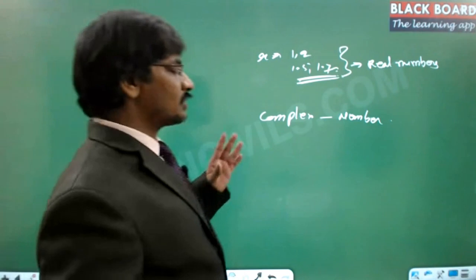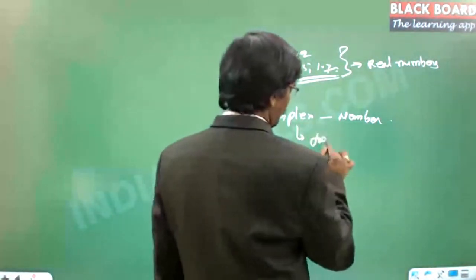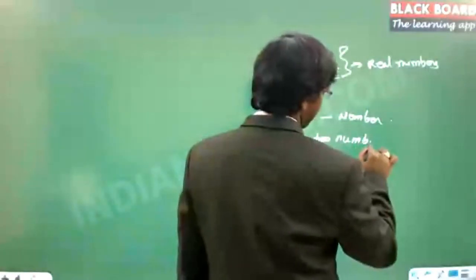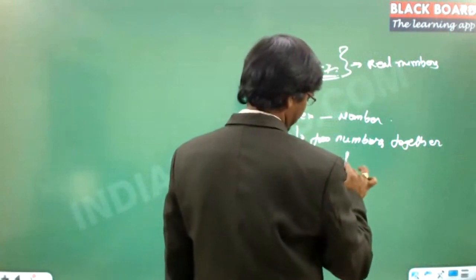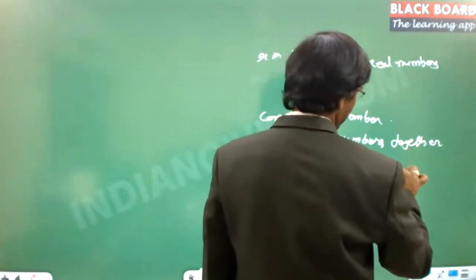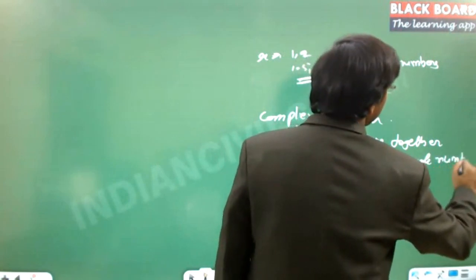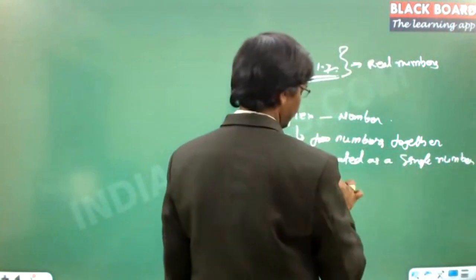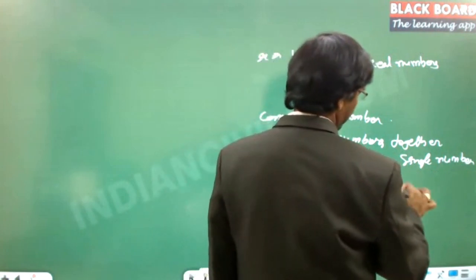Two numbers always come together. That is a complex number: two numbers together, treated as a single number, with a specific associated meaning.